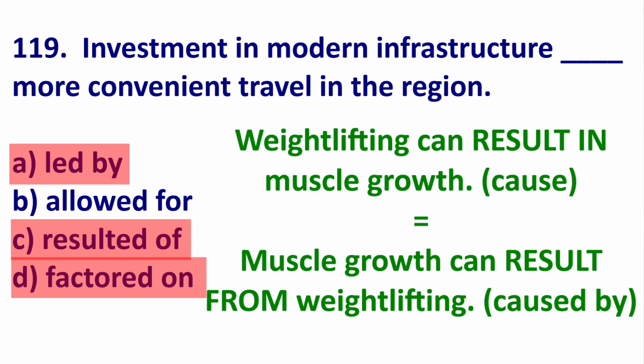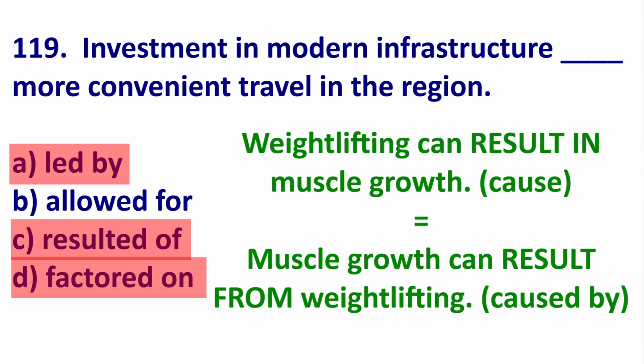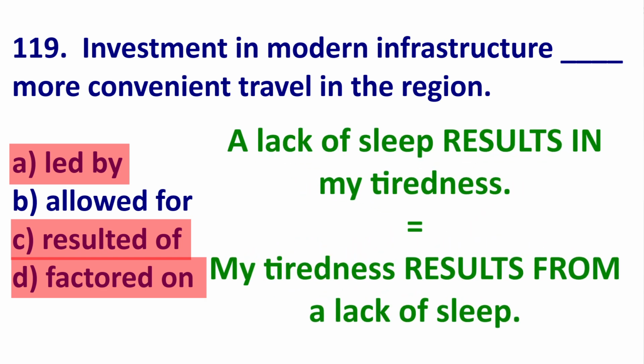So the cause results in effect. Or muscle growth can result from weightlifting. So the effect results from cause. So, are you ever tired? Well, you could say a lack of sleep results in my tiredness, or my tiredness results from a lack of sleep.